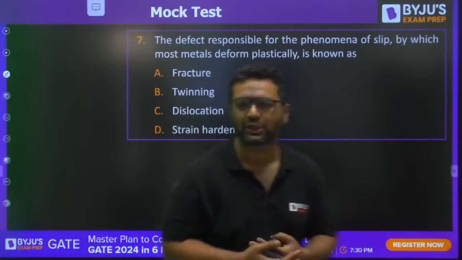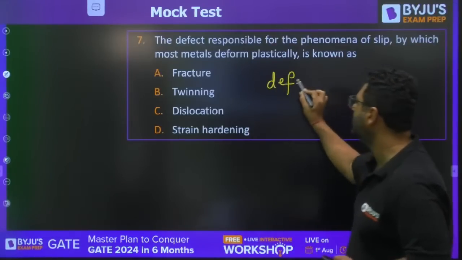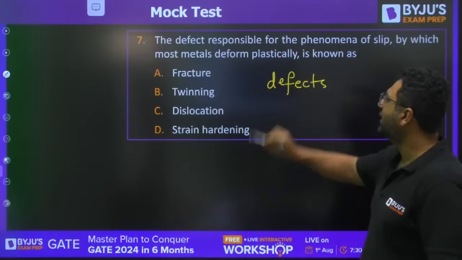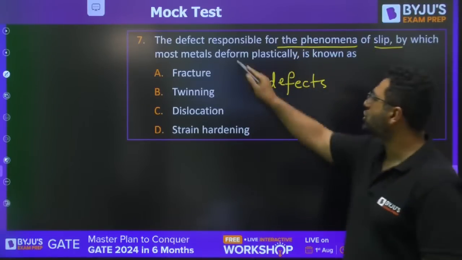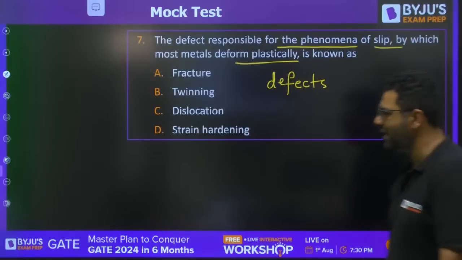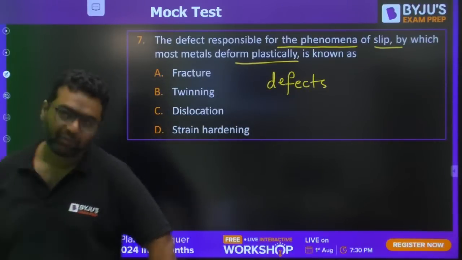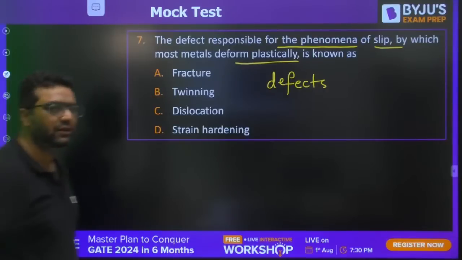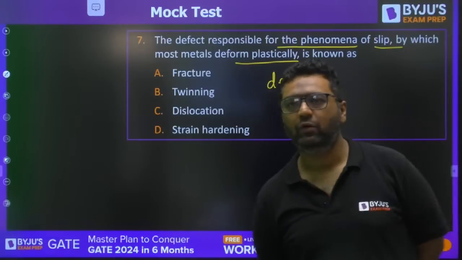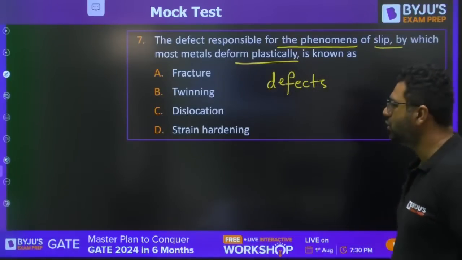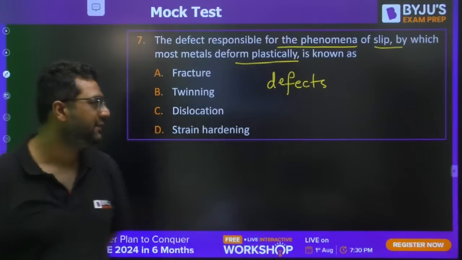Once again, the question is from defects. This is from crystal defects, from material science. The defect responsible for the phenomenon of slip, by which most metals deform plastically, is known as what? This is question number 7. I will be taking 28 questions, then Chandra sir would be coming. Very good. Students are saying the answer for this question is C. And yes, the answer is C.